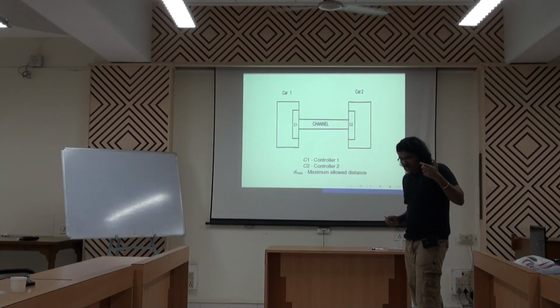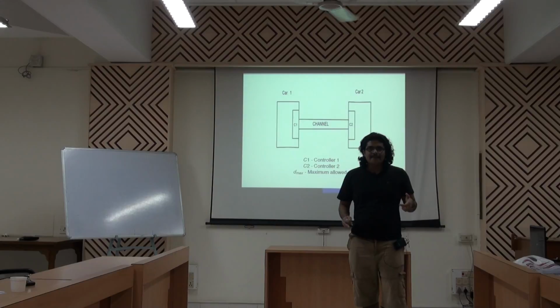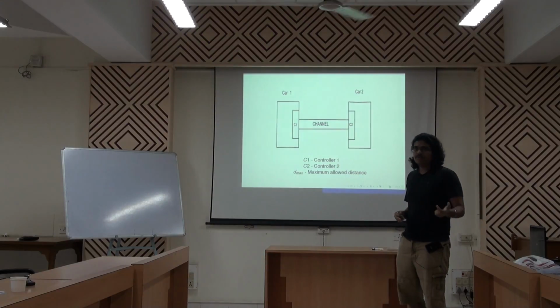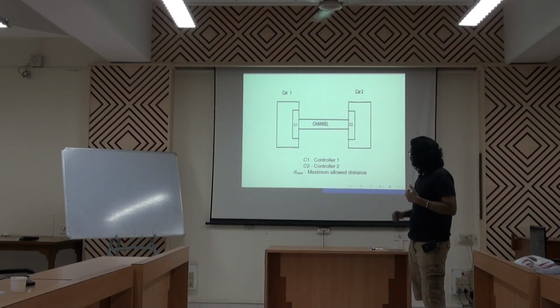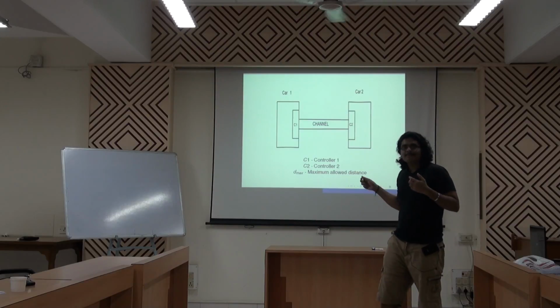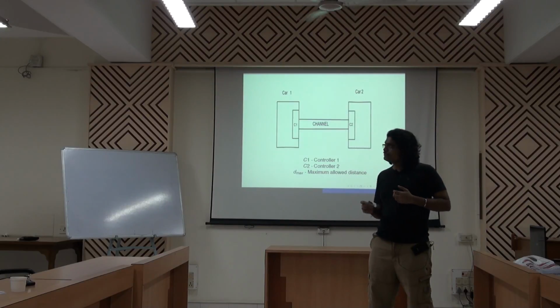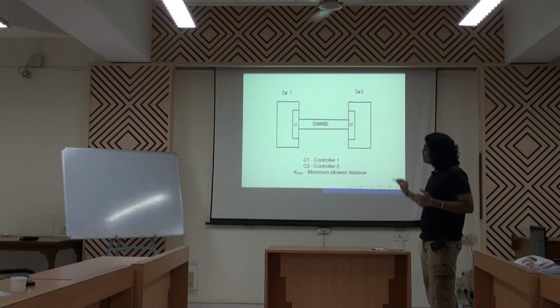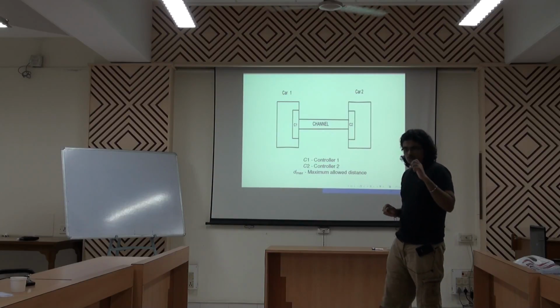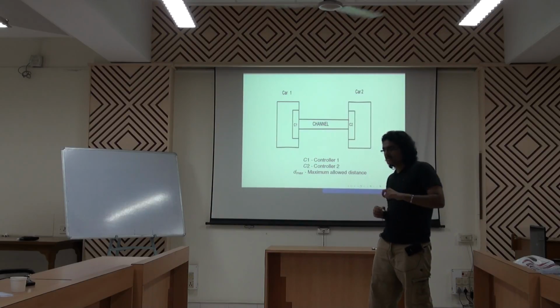Now you may say that the cars have identical dynamics and car 1 can predict the position of car 2. But the problem is this can happen in computer simulation, but in the real world there is always disturbance, which makes it impossible to predict the position of the other car.